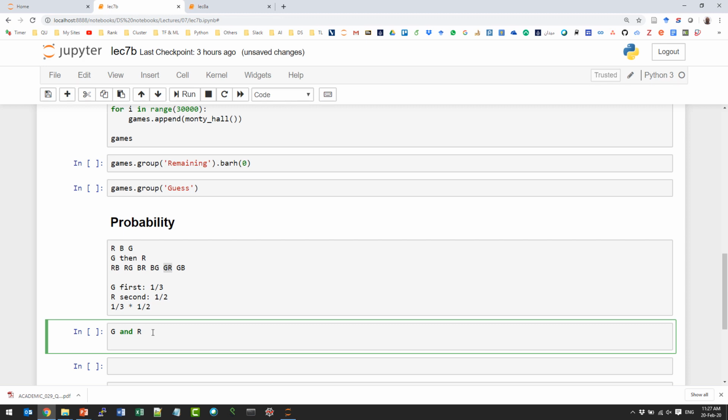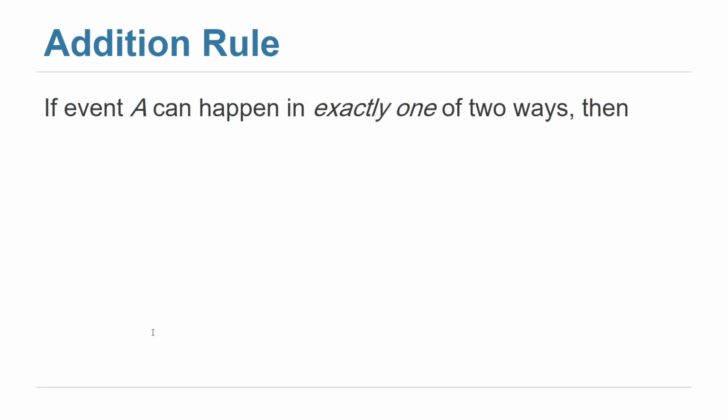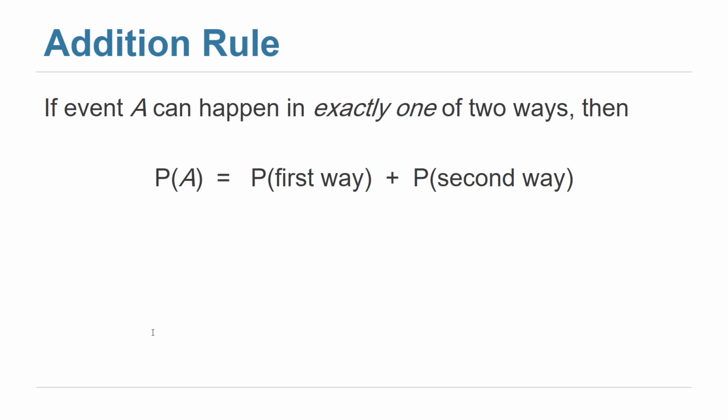Why should we add them, not multiply them? Because it's one of them. Because we have 2 possibilities, and only one of them will happen. If that's the case, then we use what we call the addition rule. So we'll add 1 over 6 plus 1 over 6, we'll get 2 over 6, which is 1/3. So if event A can happen in exactly one of 2 ways, then the probability of A is equal to the probability of the first one plus the probability of the second way. It's not the multiplication.